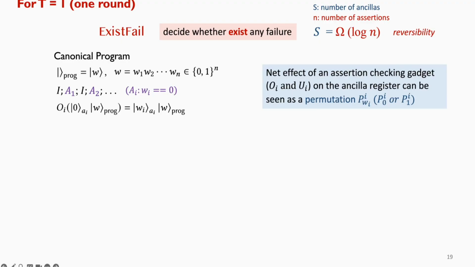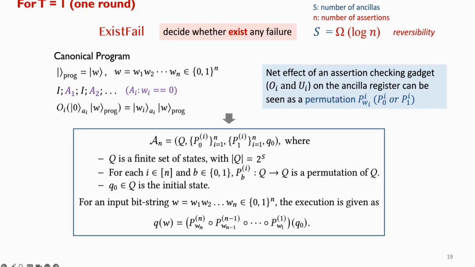And the overall effect of the assertion checking gadget Oi plus Ui on the ancilla register for this program can be seen as performing one of the 2 permutations, pi_i^0 or pi_i^1, on the ancilla's state space, depending on the ith program bit being 0 or 1. At this point, the exist-fail problem reduces to a problem on a finite-state permutation automaton. The number of automaton states is the number of ancilla basis states.